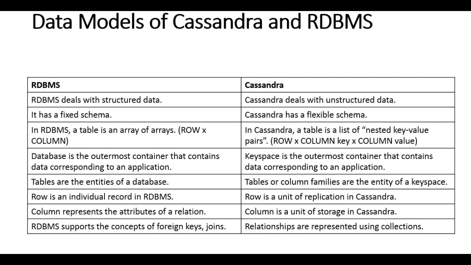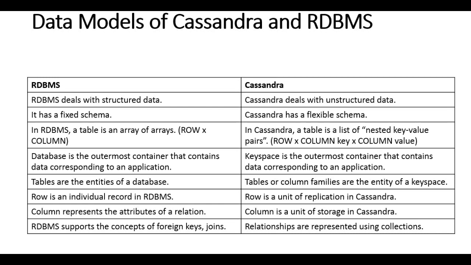In RDBMS, a table is an array of arrays, that is, rows multiplied by columns. The rows have a number of fields equal to the number of columns. But here in Cassandra, a table is a list of nested key-value pairs. In a key-value pair, the key is the column and the value is a particular value at that column.